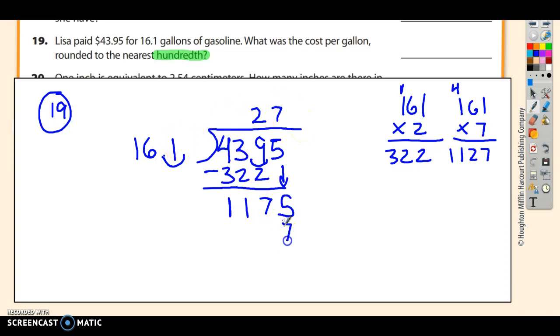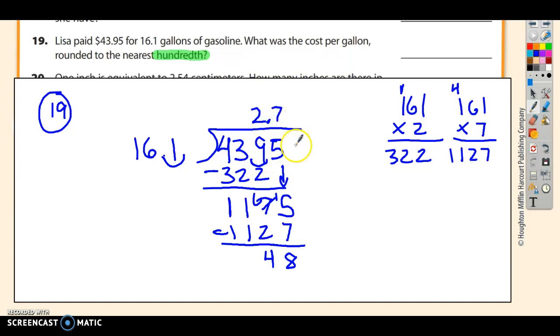7 times 1 is 7. 7 times 6 is 42. 7 times 1 is 7, plus 4 is 11. And I think that's as close as I can get to this number. Got 15. I'm going to borrow. 15 minus 7 is 8. 6 minus 2 is 4. 11 minus 11 is 0, so I've got 48. That's smaller than 161, so it means I did it right. But I'm not done, because I have a remainder. So my decimal goes here. Remember, my decimal got moved here and goes here.